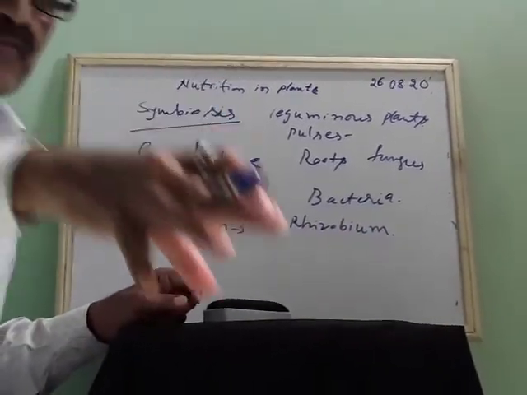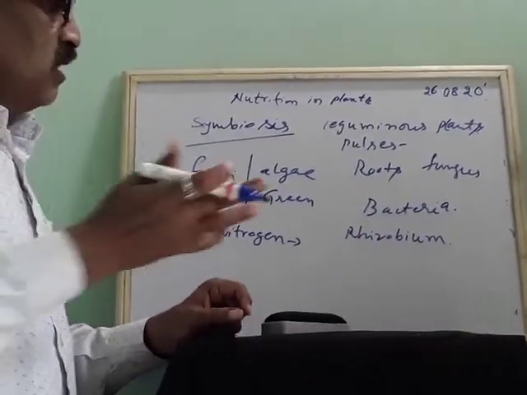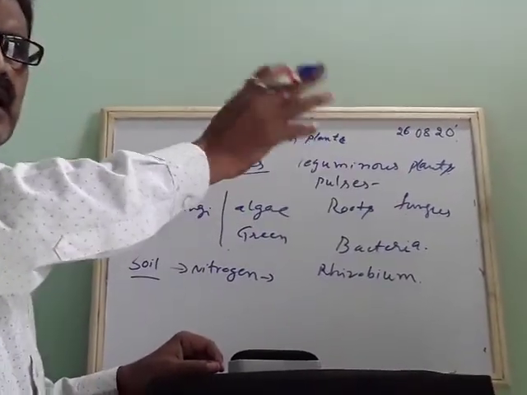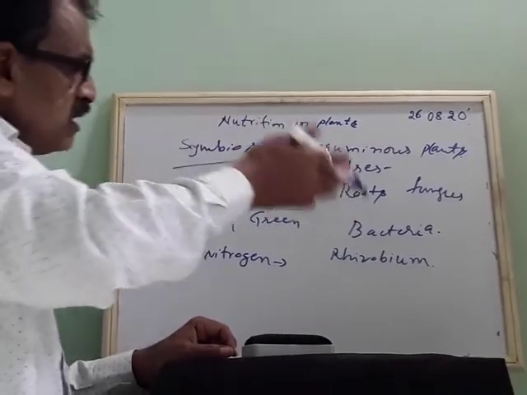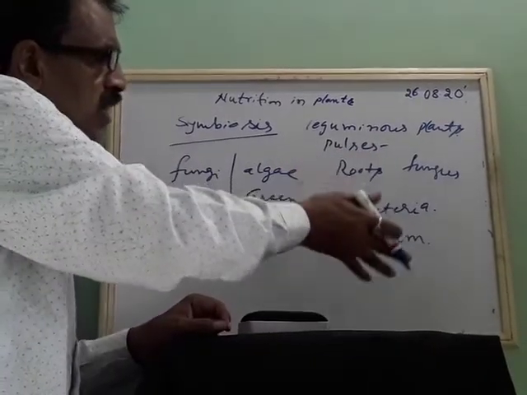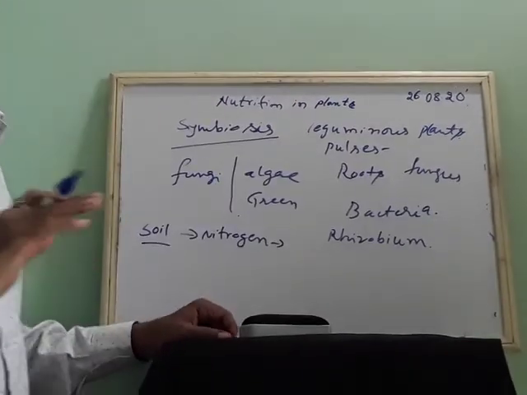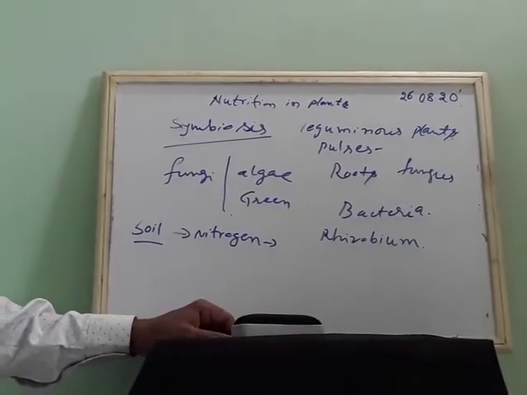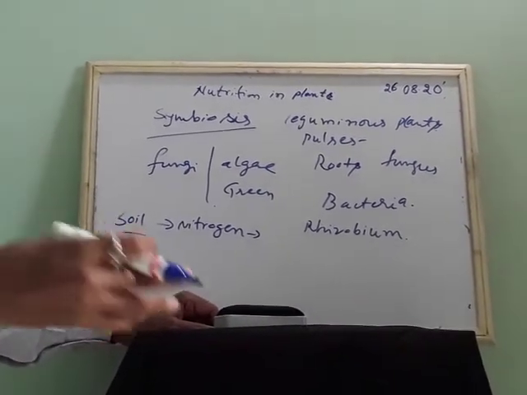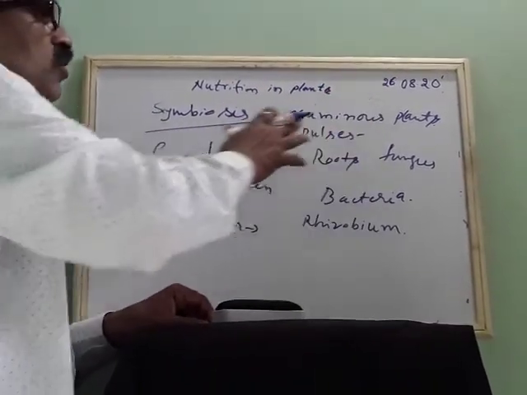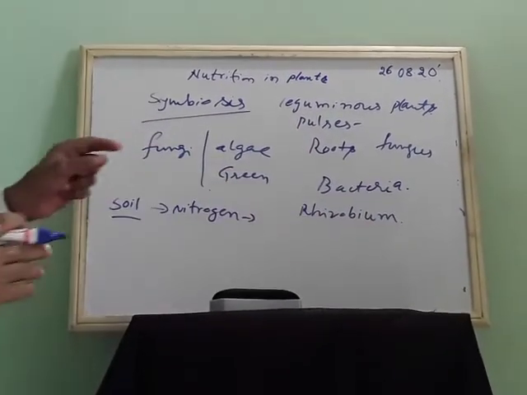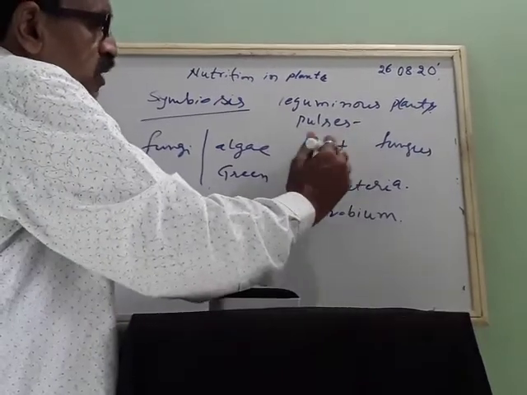It will absorb from the soil, and what happens when this bacteria dies? It will decay itself, and afterwards, through the roots, the rhizobium bacteria will give nitrogen to the plants in the form of soluble nitrogen, because it will absorb the water and minerals from the soil and supply them to all parts of the plant. So leguminous plants mainly have rhizobium bacteria in the root, generally called root nodules.